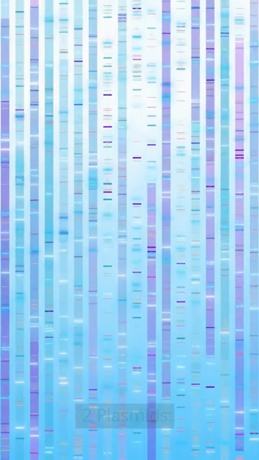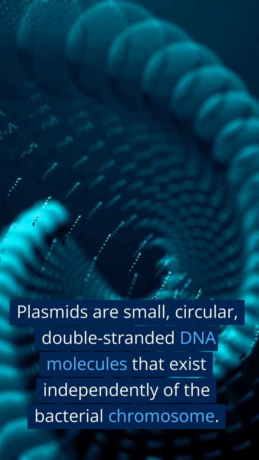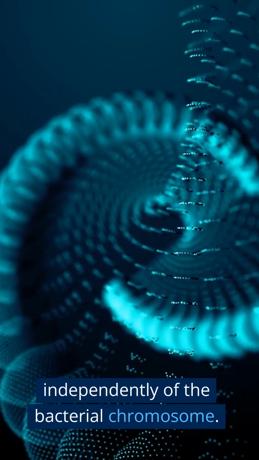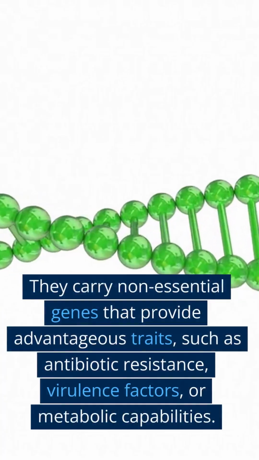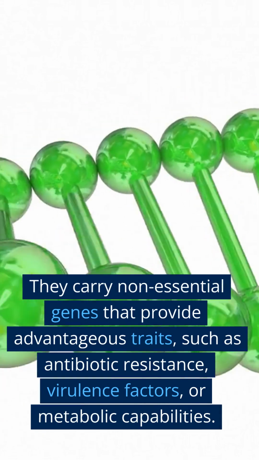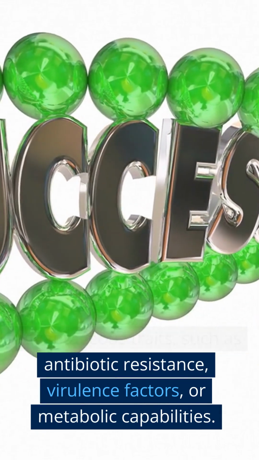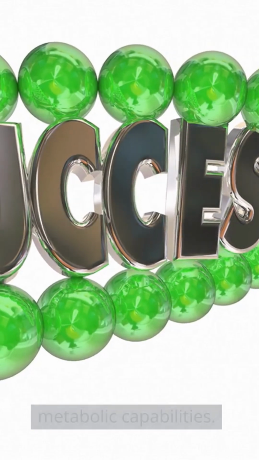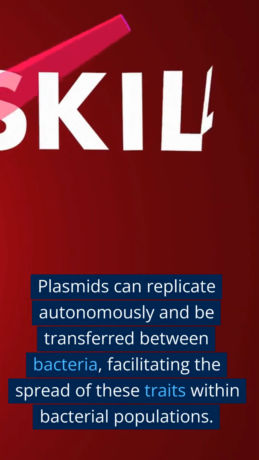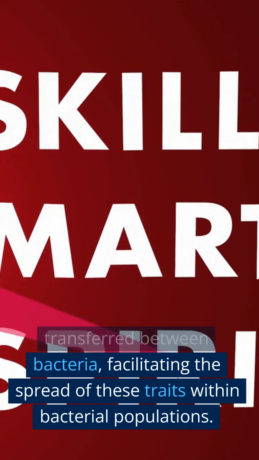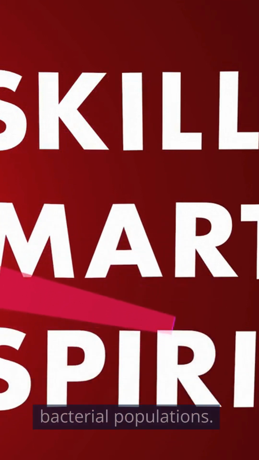2. Plasmids. Plasmids are small, circular, double-stranded DNA molecules that exist independently of the bacterial chromosome. They carry non-essential genes that provide advantageous traits, such as antibiotic resistance, virulence factors, or metabolic capabilities. Plasmids can replicate autonomously and be transferred between bacteria, facilitating the spread of these traits within bacterial populations.